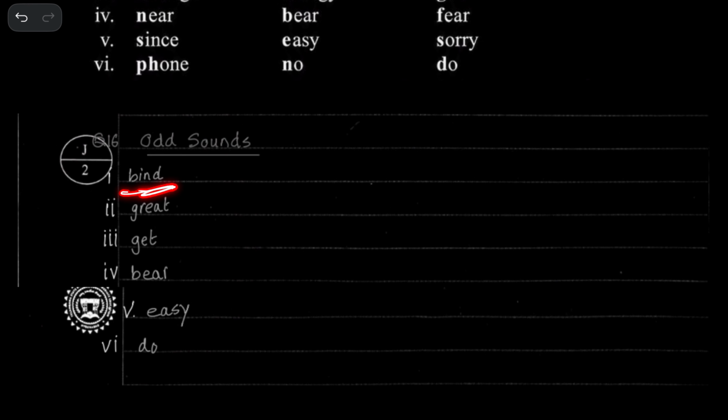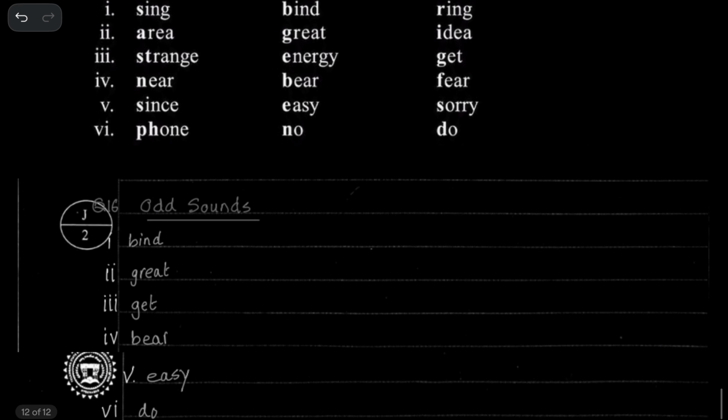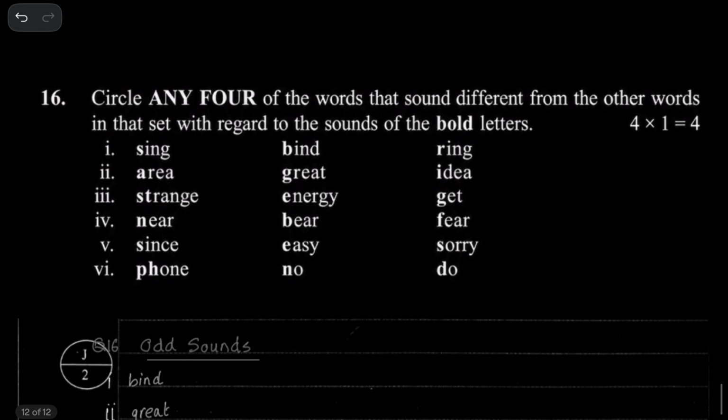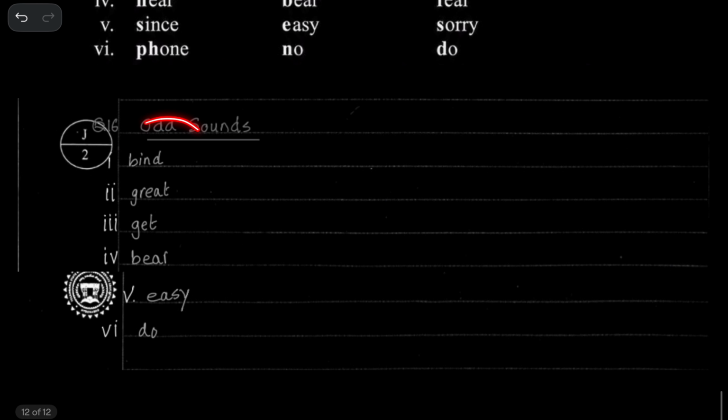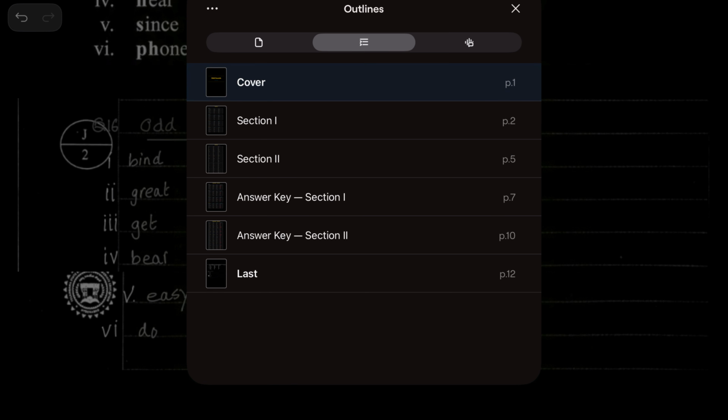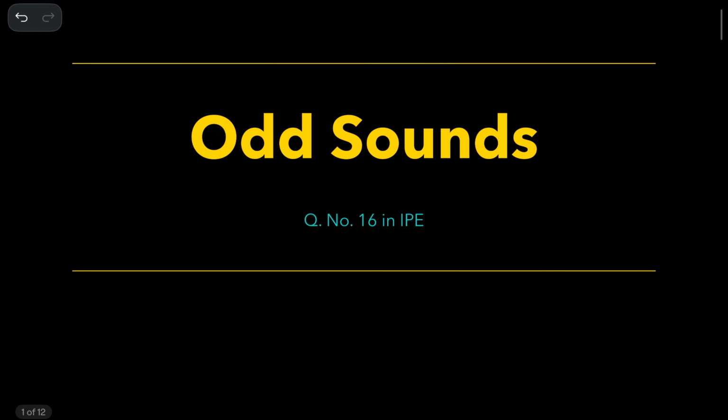Just write the answer word. You don't need to copy all the 3 words. Don't write all the 3 words on the circle, because they say circle it. Simply write the answers. So this is also one of the easiest topics in intermediate first year.